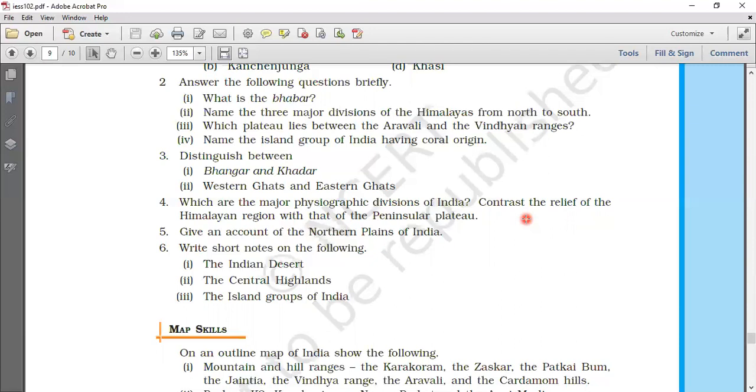Third point, in Western Ghats, they have a higher elevation of 900 to 1600 meters. Eastern Ghats, they have a lower elevation of 600 meters.